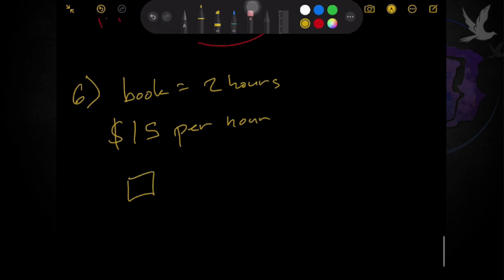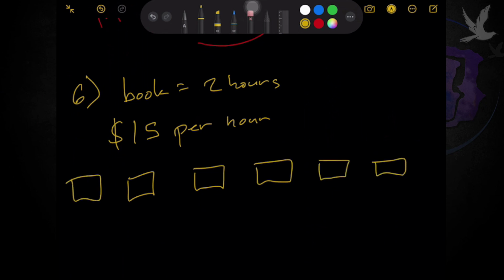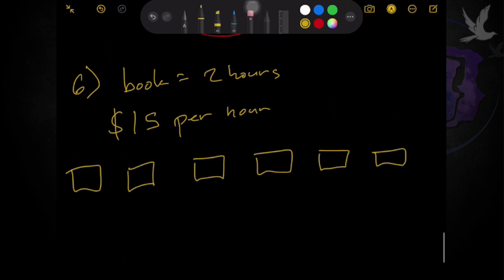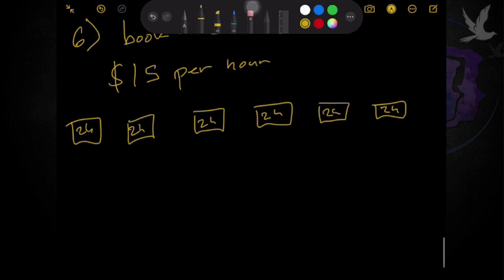So we have 1, 2, 3, 4, 5, 6. So again, for each book, it takes him 2 hours. Now, how long will it take him to read 6 such books? Okay, from there, makukuha nyo na yung answer for letter A.